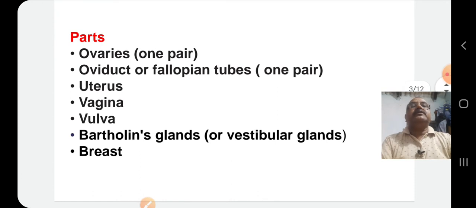The parts of the female reproductive system are ovaries, oviduct or fallopian tubes, uterus, vagina, vulva, Bartholin's glands or vestibular glands, and breast. Out of these parts, only vulva and breast are found external to the abdominal cavity.